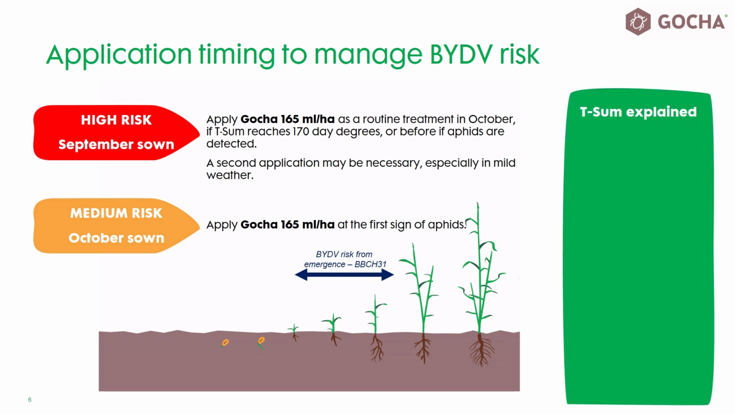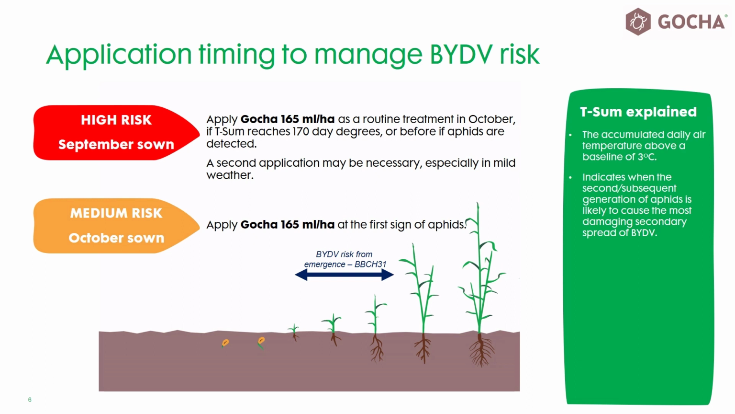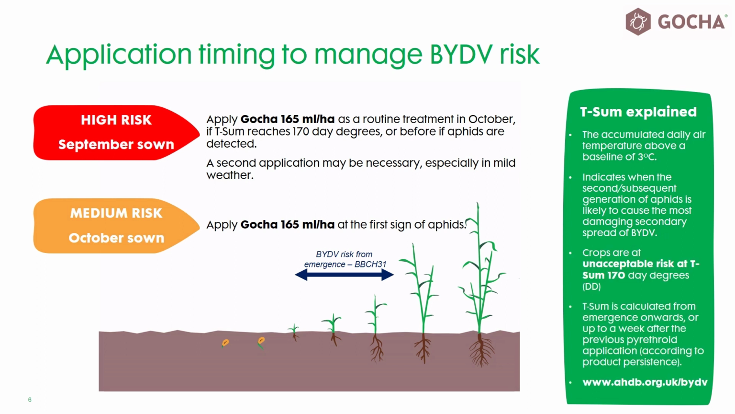To briefly explain, the T-sum units are day degrees, and the number tells us the accumulated daily air temperature above a baseline of 3 degrees C, which is relevant to how quickly the aphid population is expected to regenerate, as this is governed by temperature. The T-sum calculation begins from the date of crop emergence, and the daily average air temperature, minus 3 degrees C, is added to the tally. At the point the accumulated T-sum totals 170 day degrees, crops are deemed to be at an unacceptable risk of BYDV spread by wingless aphids. At this point, crops should be checked to verify the presence of aphids, and an application of Gotcha at 165 millilitres per hectare would be appropriate.